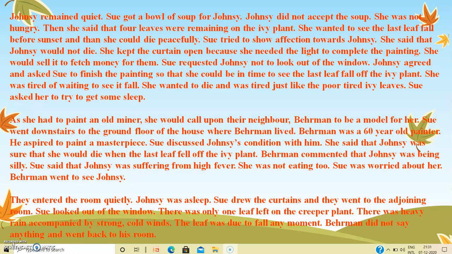They entered the room quietly. Johnsey was asleep. Sue drew the curtains and they went to the adjoining room. Sue looked out of the window. There was only one leaf left on the creeper tree. There was heavy rain accompanied by strong and cold winds. The last leaf was due to fall any moment. Behmen did not say anything and went back to his room.